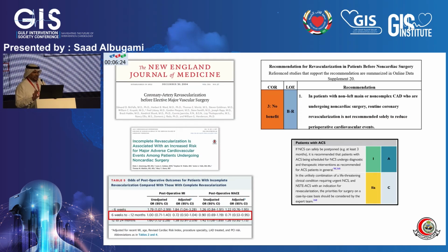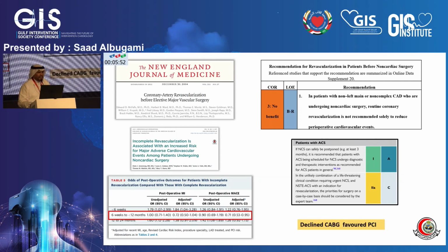Guidelines really do not answer this question, but they clearly tell us that left main patients are completely different than the rest of those patients, and they should go for revascularization. Guidelines tell us we should take this condition case by case. But for patients who go for revascularization, achieving complete revascularization is very important, and they should have their procedure after 6 weeks from their intervention, because if they have it within 6 weeks, there is a 19% increase in perioperative mortality and MACE.